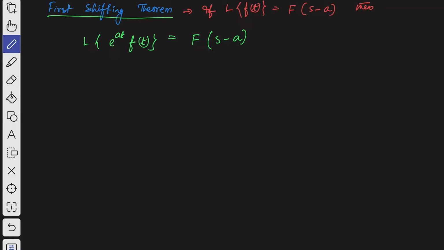This is what the first shifting theorem says.